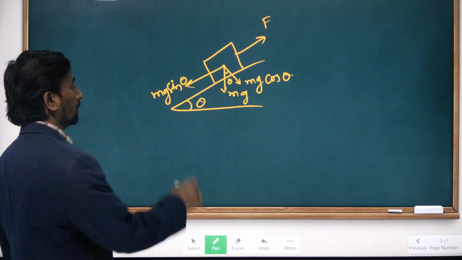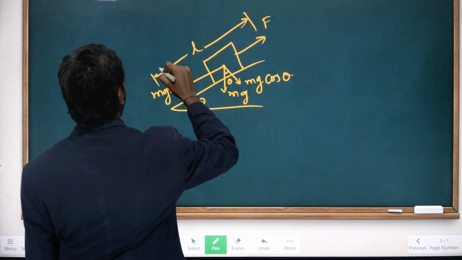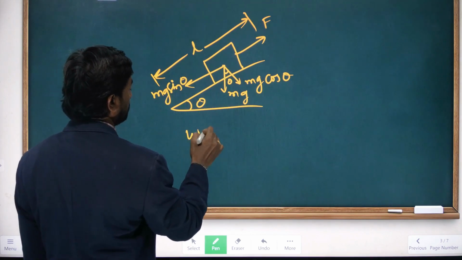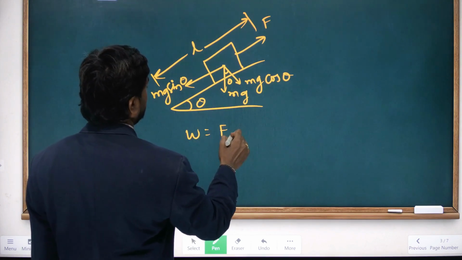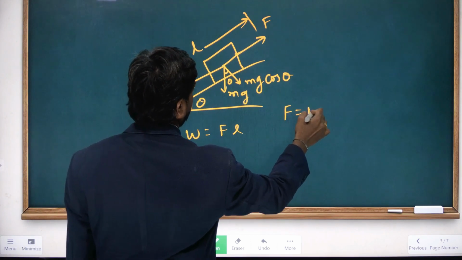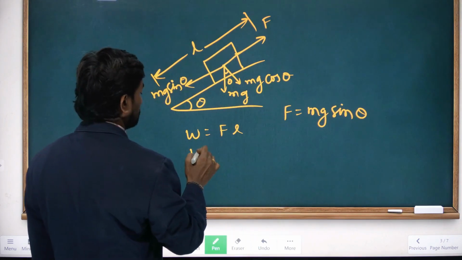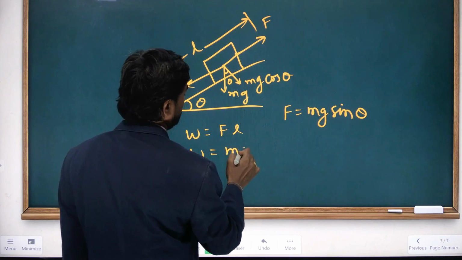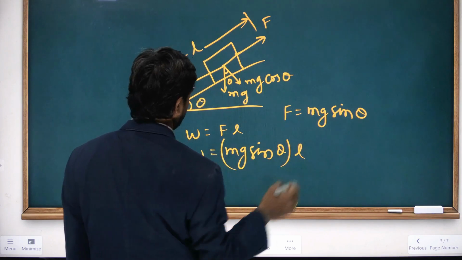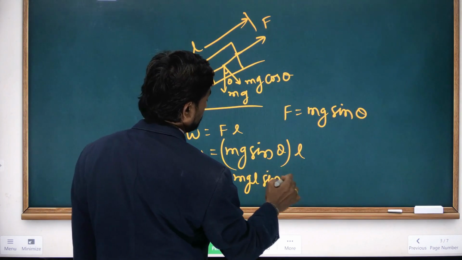Now it is moving on this inclined plane through a distance, suppose it is L. So what is the work done by this force? W equals force F into displacement L. What is the force here? The force along the plane is F equals mg sin theta. So W equals mg sin theta into L, that is W equals mgl sin theta.